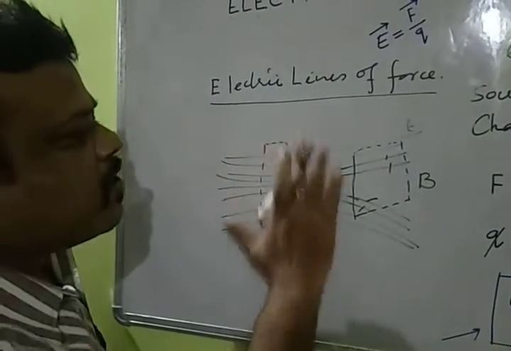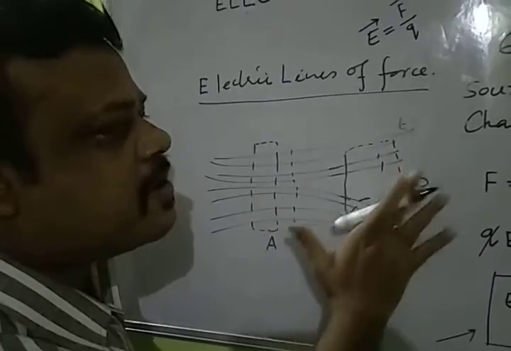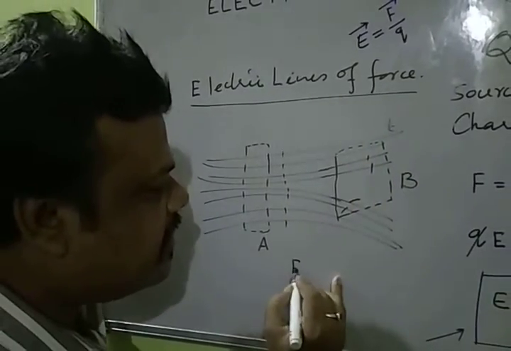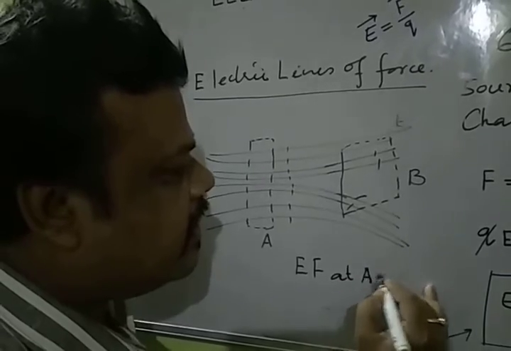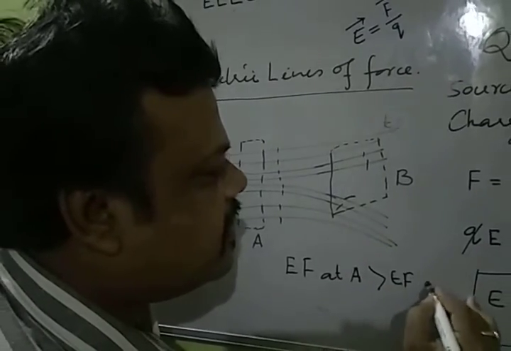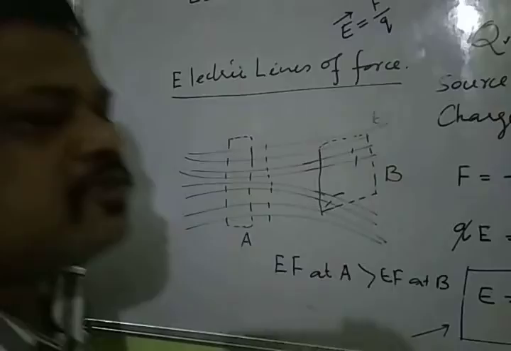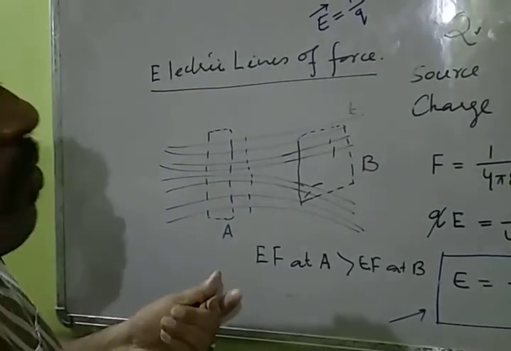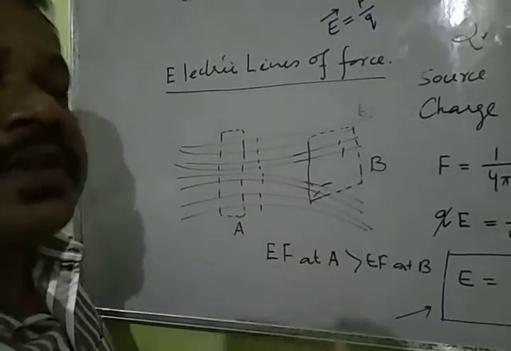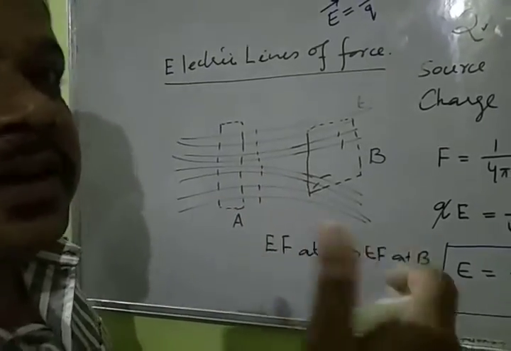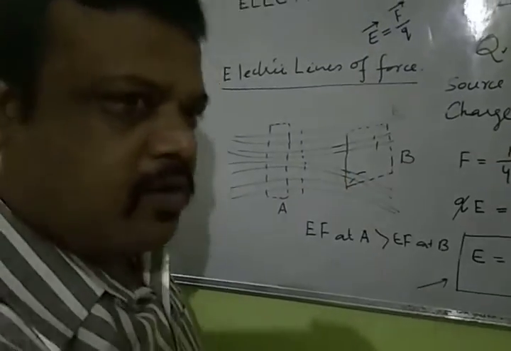Here there is more crowding of lines of force. Here there is less crowding of lines of force. That means the electric field at A is greater than the electric field at B. So we can say these lines of force always represent the intensity of the electric field, whether it's stronger or weaker.